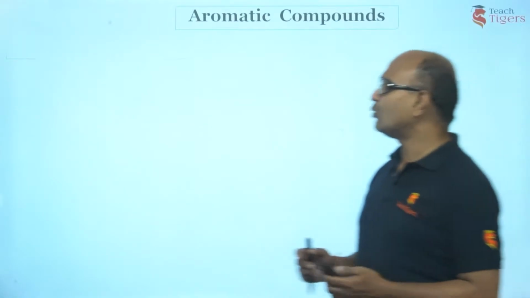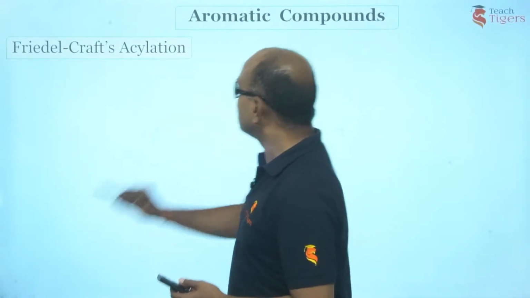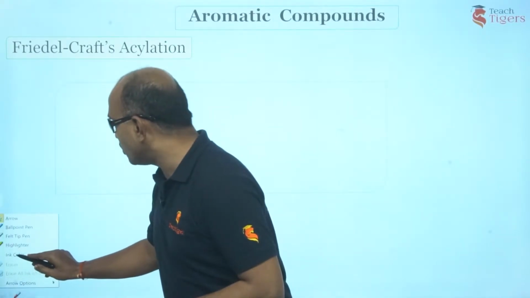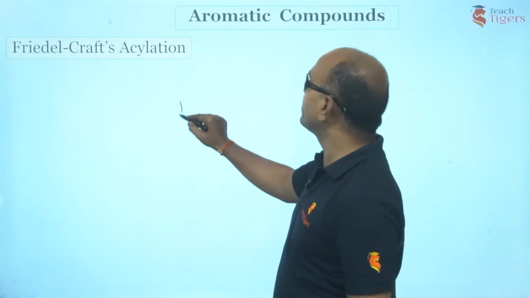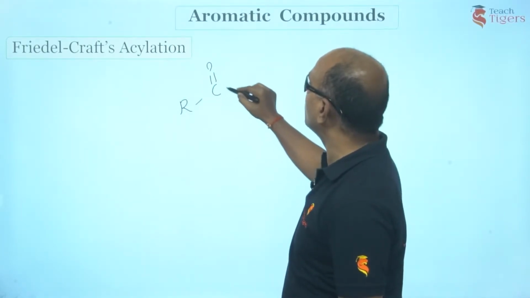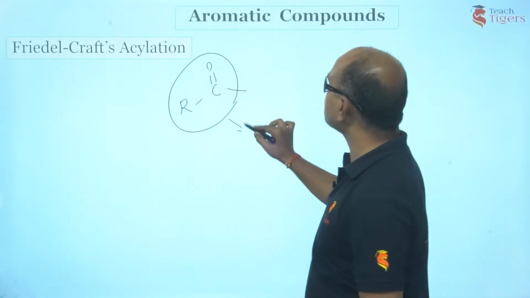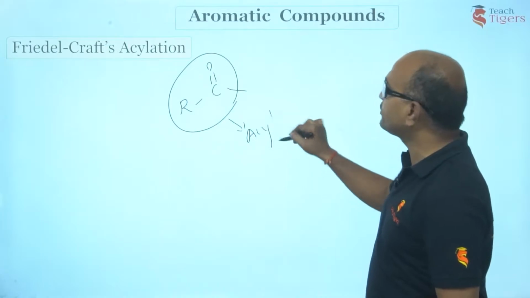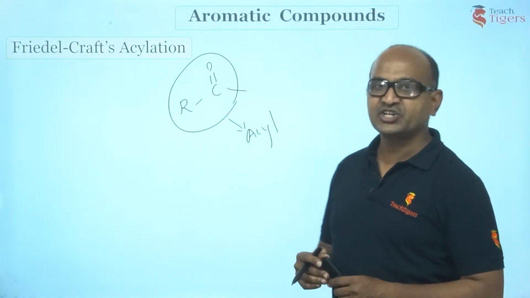So guys, what is acylation, by the way? I guess you people know that this group, RCO group, we call it as acyl group. Just see, R, C double bond O. This group we call it as acyl group. So the attachment of this group on the benzene ring, we call it as acylation.